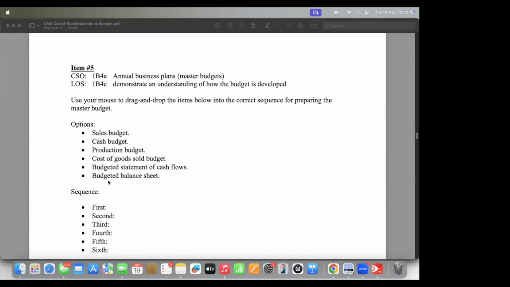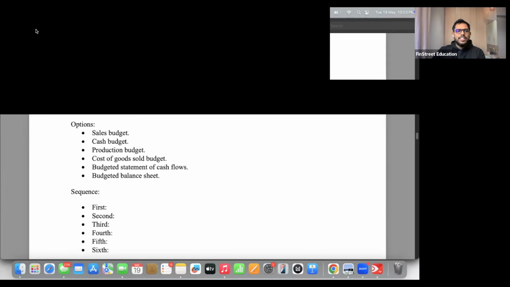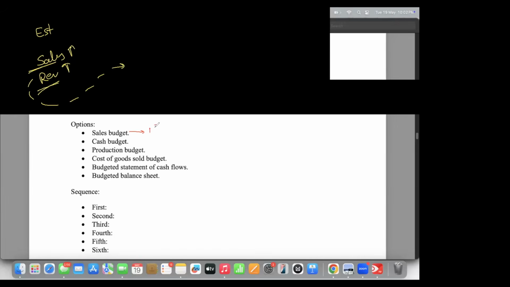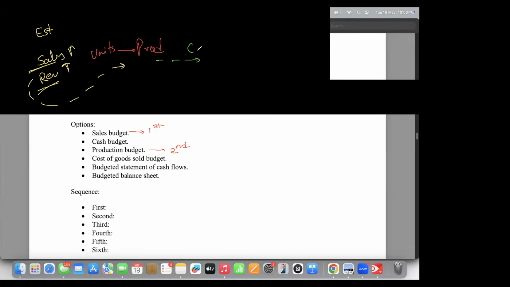Sales budget. Let me also draw the overall value chain or chronology of budgets. We always start our budget by estimating how much sales we will do or how much revenue we will generate. And to do these sales or generate these revenues, which is the next thing then we estimate? Production budget. Correct. Once we know sales, we also get to know how many units we need to sell. So once we know units, we can figure out production budget. So this should be second. Once you know production, which is the third budget that we can work on? Cost of goods sold. Correct.